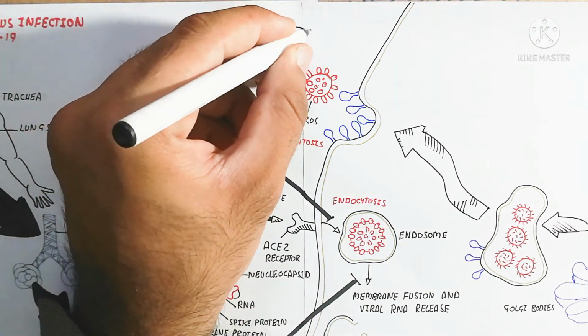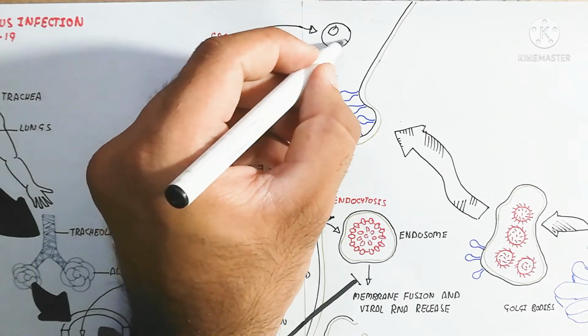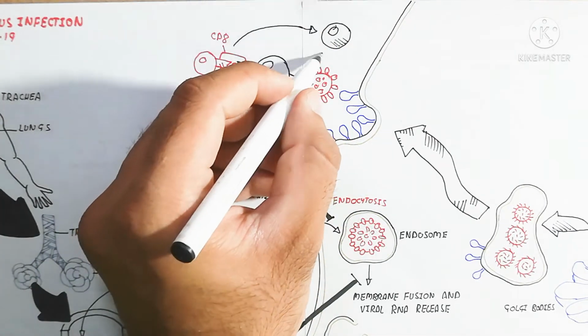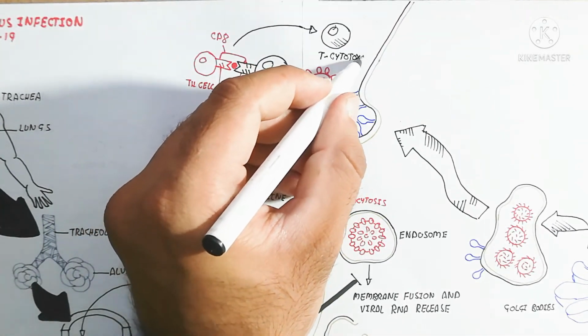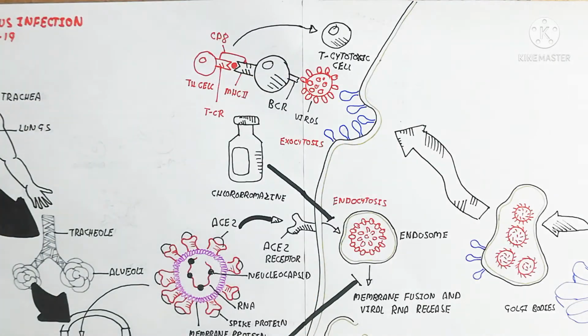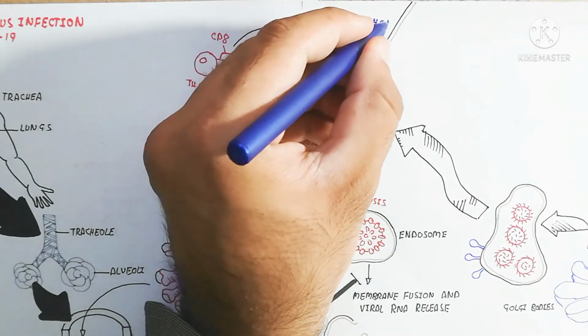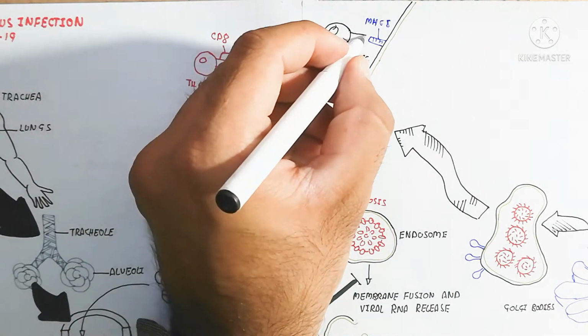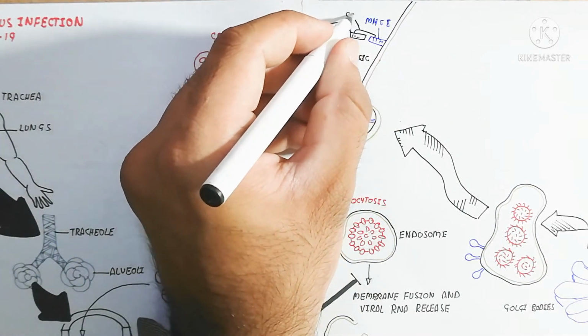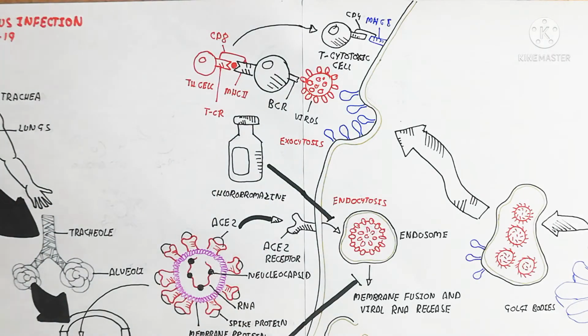So this virus is recognized by the BCR, the B cell receptor, and this B cell is attached with MHC class 2 to show a piece of the antigen, for example the virus, to be recognized by the T helper cell, which contains CD4 molecules and the TC cell receptor.